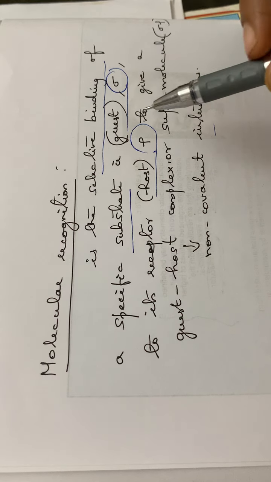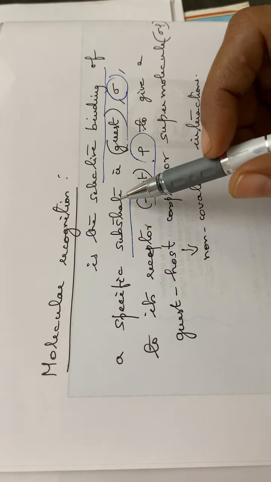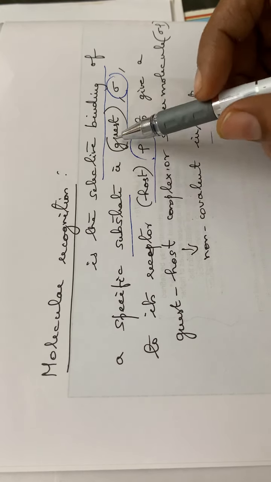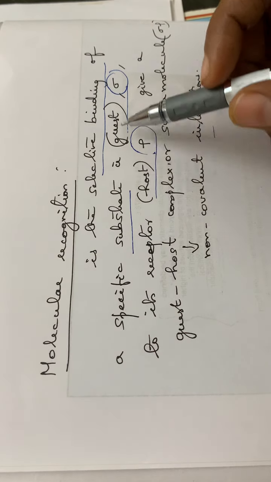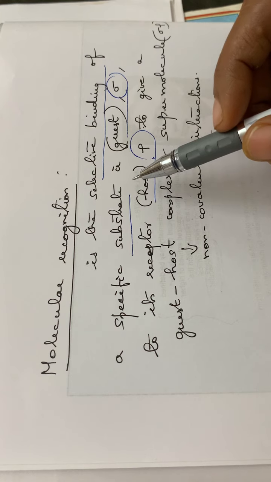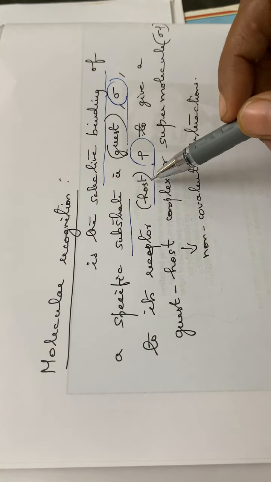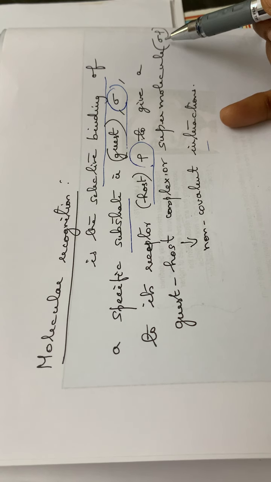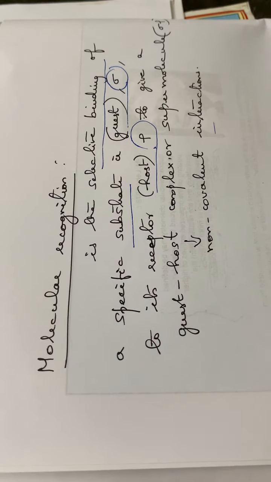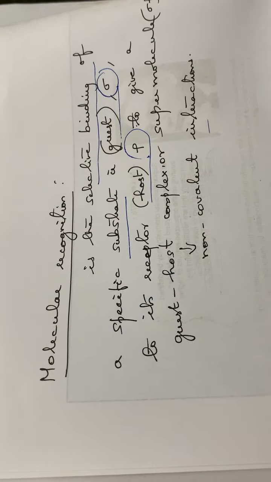You have to remember this guest as well as the host, or the substrate and the receptor. These two are analogous terms. Both these terms can be used. Guest or substrate, host or receptor, sigma and rho. So the formed complex will be rho sigma or sigma rho. That is a supermolecule.